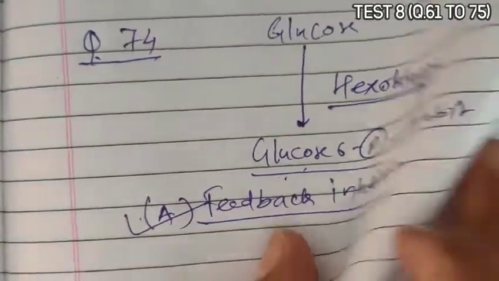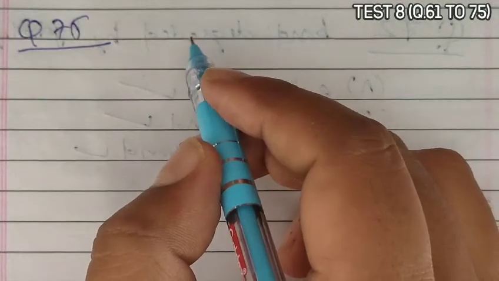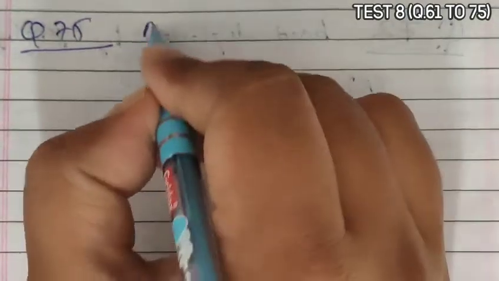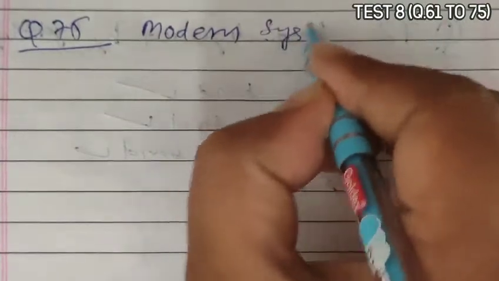So A is the correct answer. Next is question 75. Question 75 asks that in the modern system of nomenclature, which of the following enzymes occupies first position?